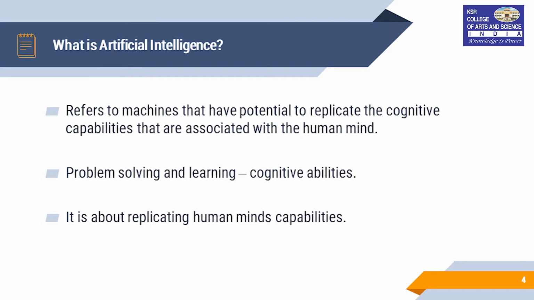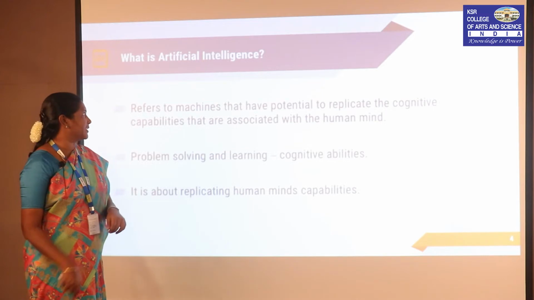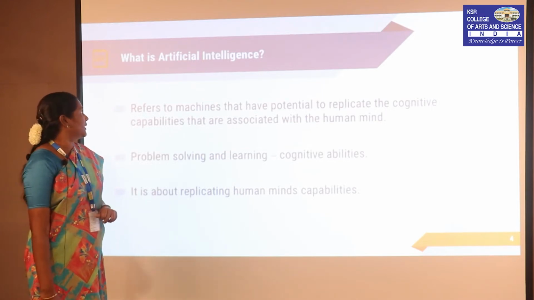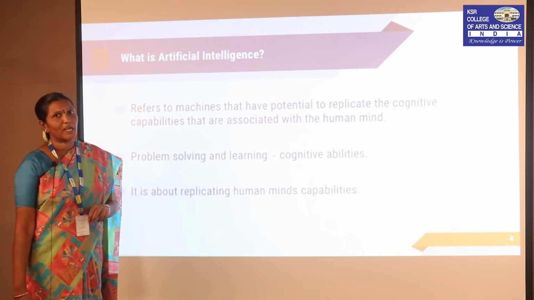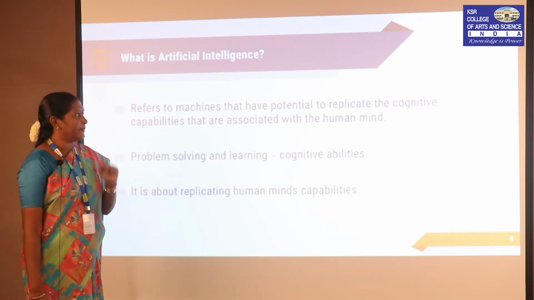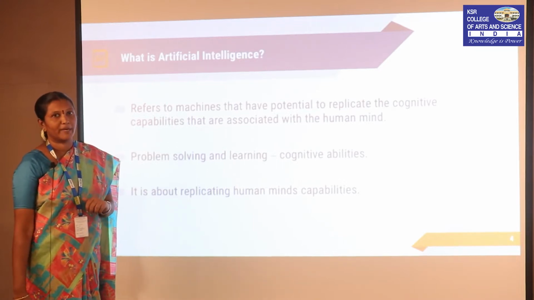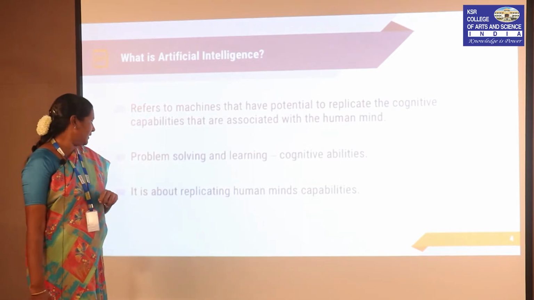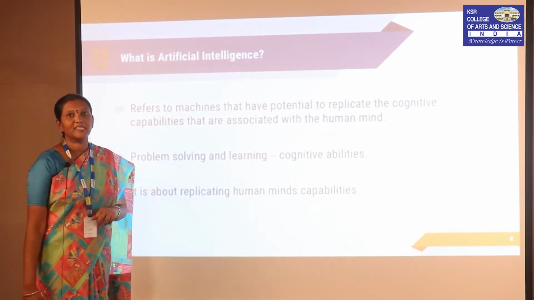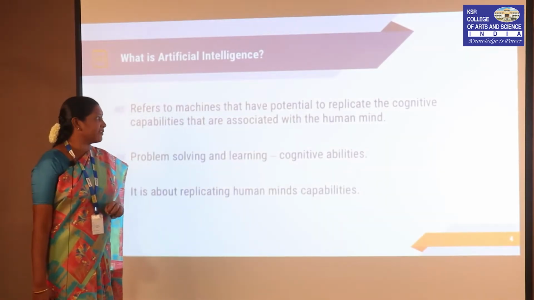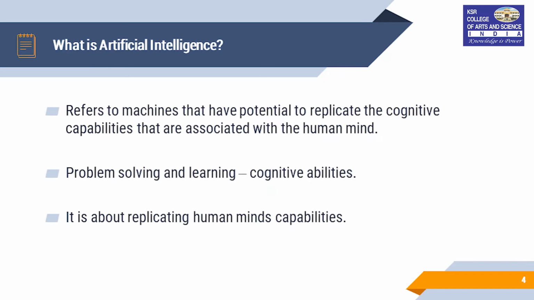As we already saw, machine learning is a subfield of artificial intelligence. So, what is artificial intelligence? Many of us would have known that it refers to machines having the potential ability to replicate the cognitive capabilities that imitate the human mind. In colloquial words, we can say it is about replicating the human mind's capabilities. So, what is the cognitive capability of a machine? Cognitive ability is nothing but the problem solving and learning ability of the machine.